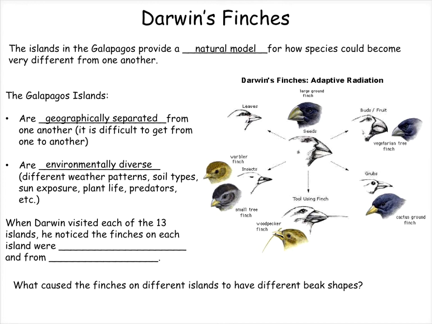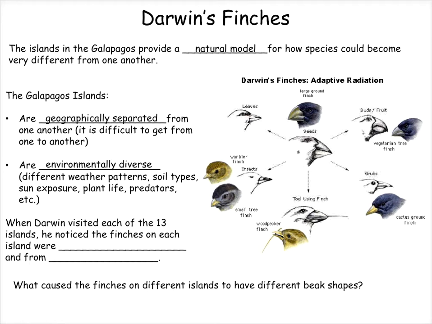Okay, so when Darwin visited each of these 13 geographically isolated, environmentally diverse islands, he studied the organisms that lived there and noticed that they differed a little bit depending on which island they were living on. Although he studied many organisms, we're going to focus for this section on one particular set of organisms, the finches that Darwin observed.